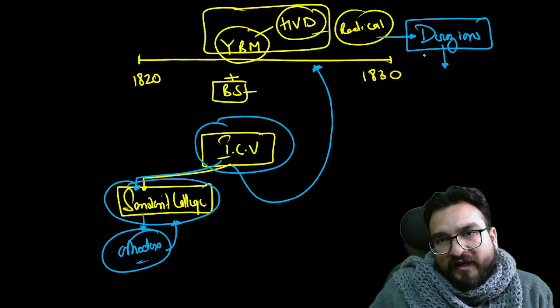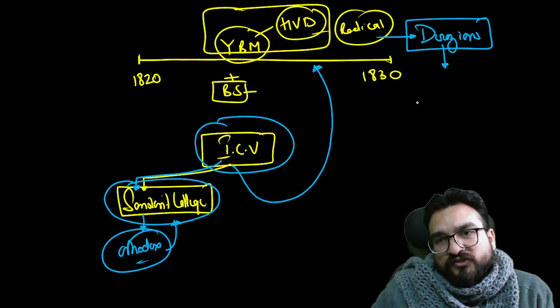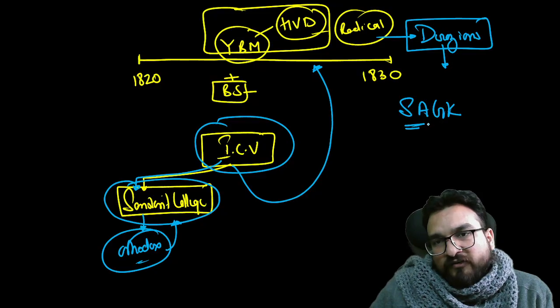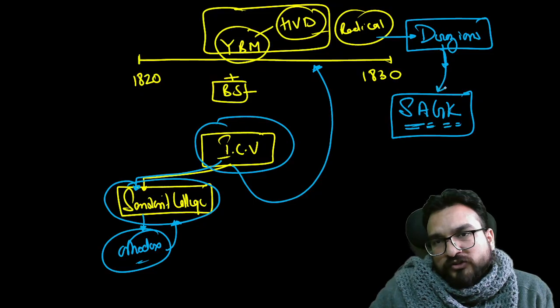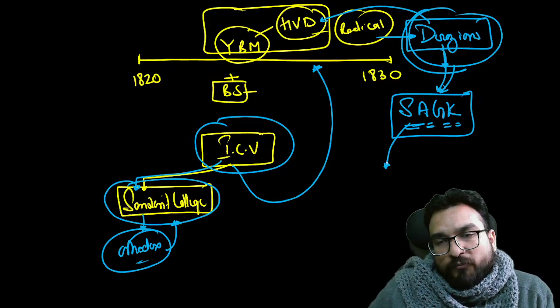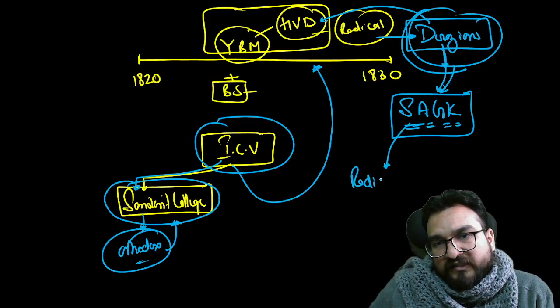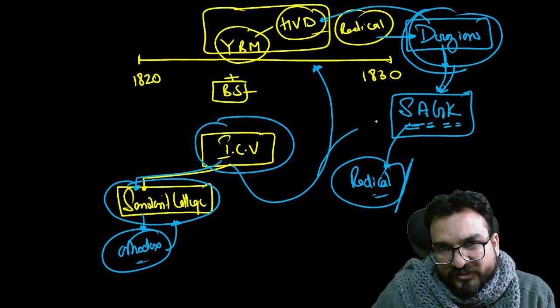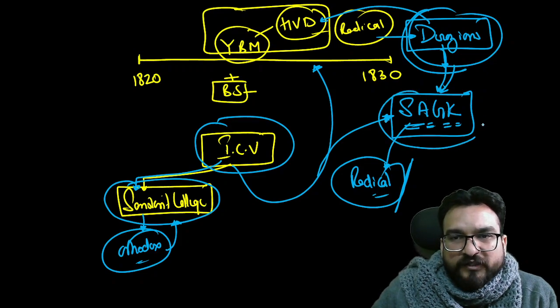And these Derozians formed one society known as the Society for Acquisition of General Knowledge. Society for Acquisition of General Knowledge. Who formed this? Derozians. Who were Derozians? The followers of HVD, Henry Vivian Derozio. After his death, they formed this organization which kept on propagating the ideas of radical thinking, reasoning, rationality. And Ishwar Chandra Vidyasagar was connected to this particular group.